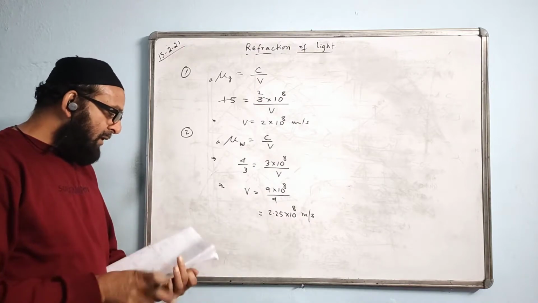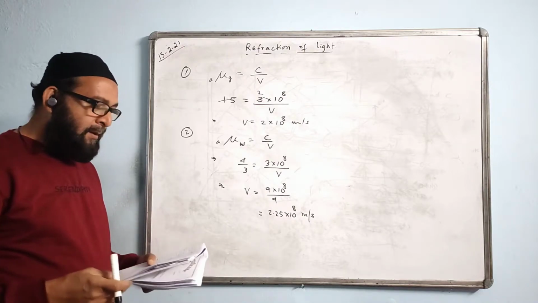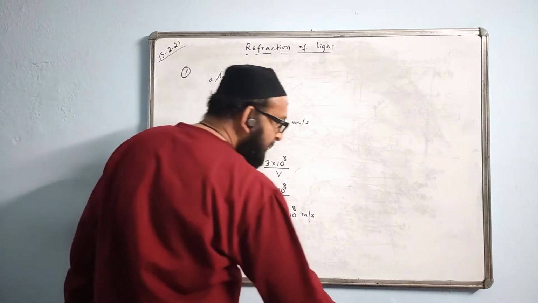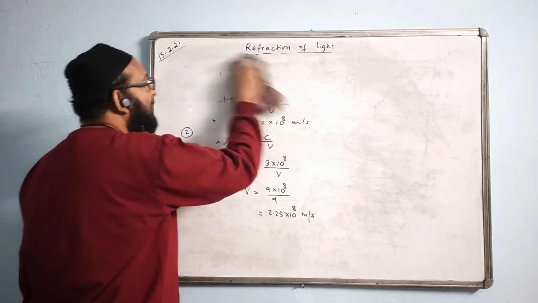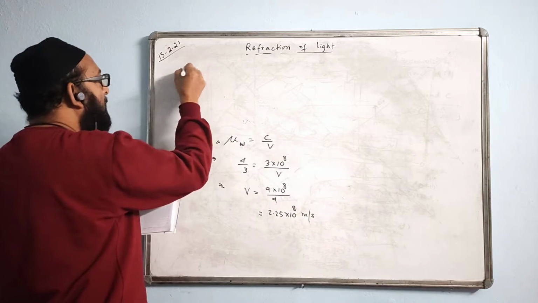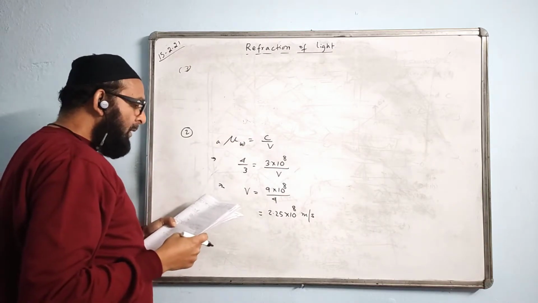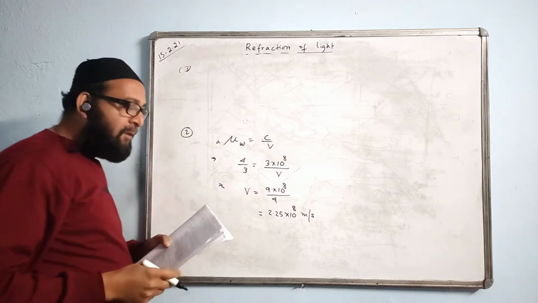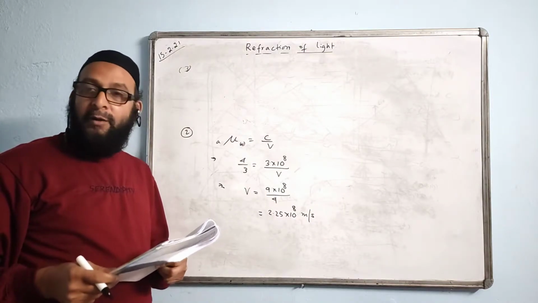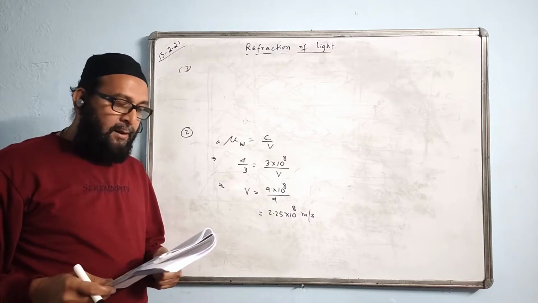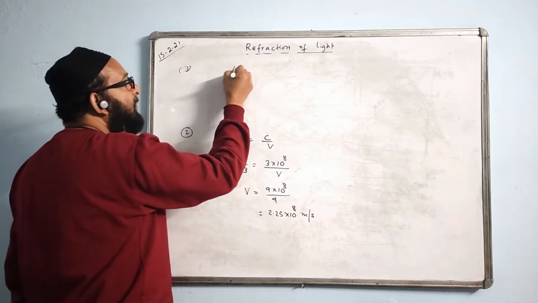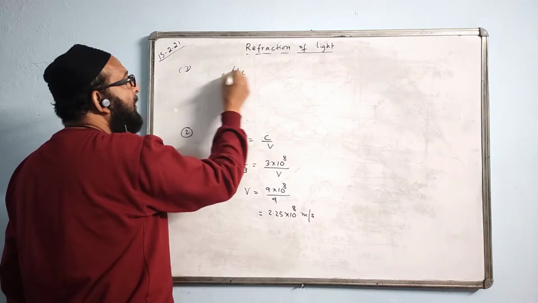Now, another question, which is question number 3. Those notes you will get. Number 3 says the speed of light in air is 3 into 10 to the power of 8 meter per second, and the speed of light in a liquid is 1.25 into 10 to the power of 8. Find the refractive index of the liquid. We have to find the refractive index of the liquid with respect to air.